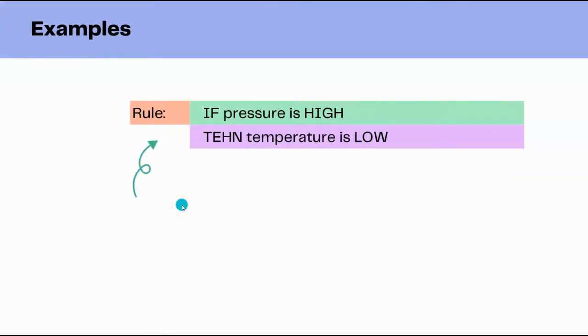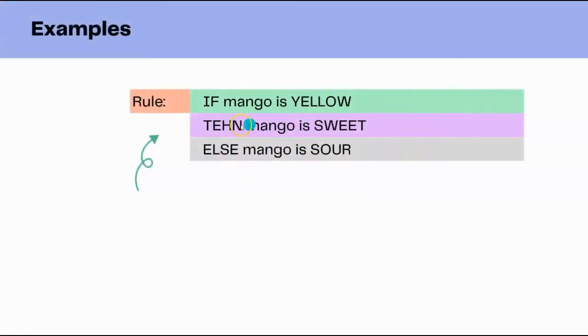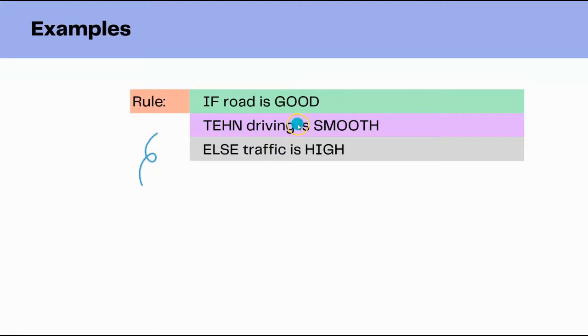Let us go with a few other examples also. Suppose we are saying a pressure and temperature comparison; here we can say that if pressure is high, then temperature is low. The other example, we can even add with other conditions, something like an else, where we can say that if mango is yellow, then mango is sweet, else mango is sour. If road is good, then driving is smooth, else traffic is high. So this way we can write the fuzzy rule with some implication and connectives.